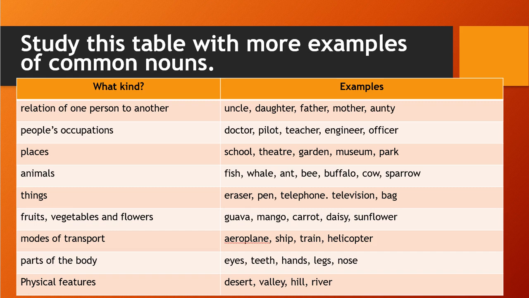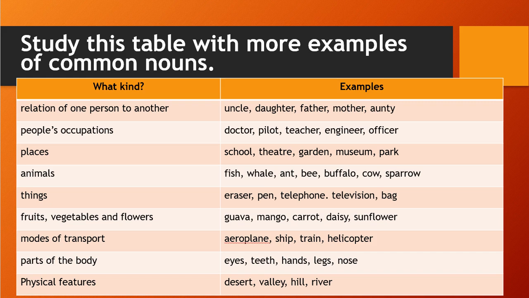Then places. For different places, what are the common nouns? School, theater, garden, museum, park. And for animals: fish, whale, ant, bee, buffalo, cow, sparrow. These are the common nouns. For things: eraser, pen, telephone, television, bag. Then fruits, vegetables and flowers: guava, mango, carrot, daisy, sunflower. Those are the common nouns.